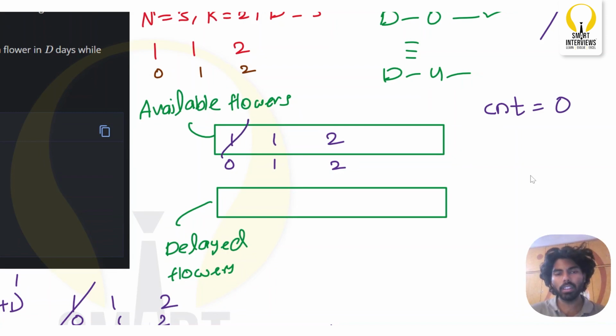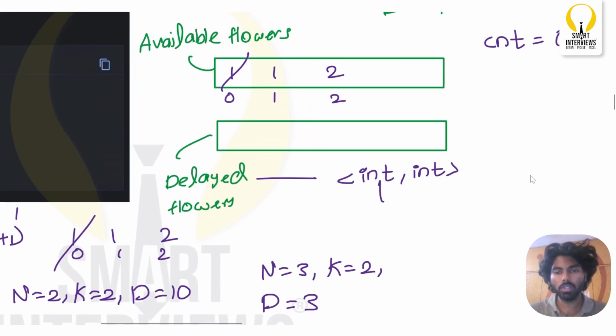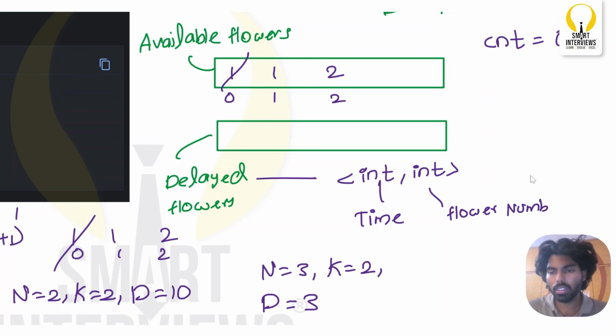How much time will it take to regrow this one plucked flower? So the data type in the delayed flowers is a pair kind of format. Okay, int comma int. Why int comma int? So the first one will tell you the time, the second one will give you the flower number.